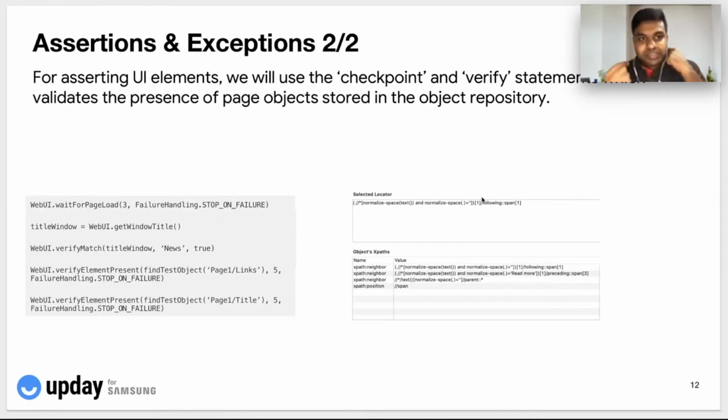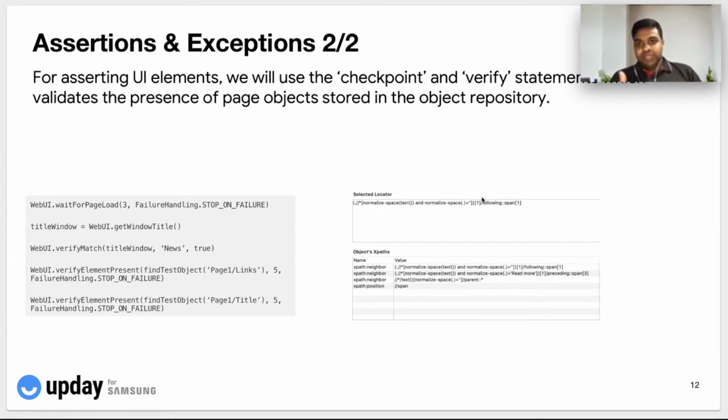And continuing the same assertions on the UI side. When we are asserting any UI elements, be it a web application or a mobile application, we use checkpoints and verify statements to validate the presence of different objects on the web page. Let's say we have an article opened on a browser or an app. From automation, we have to make sure that the article title, the article content, and the source, etc., are present on the web page.